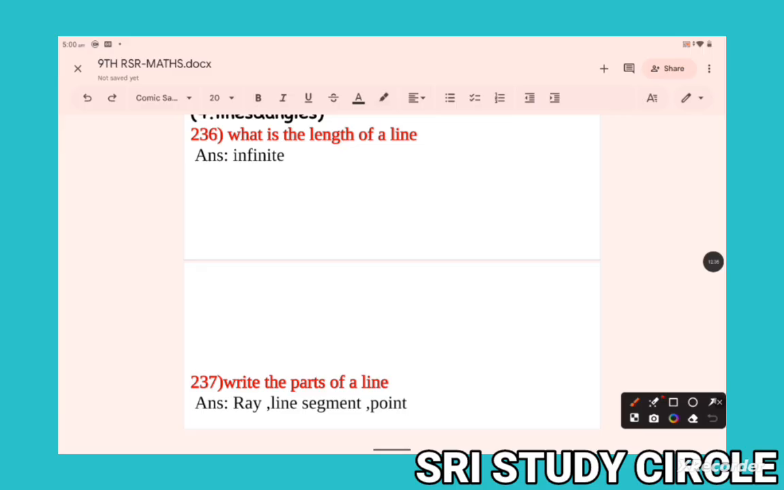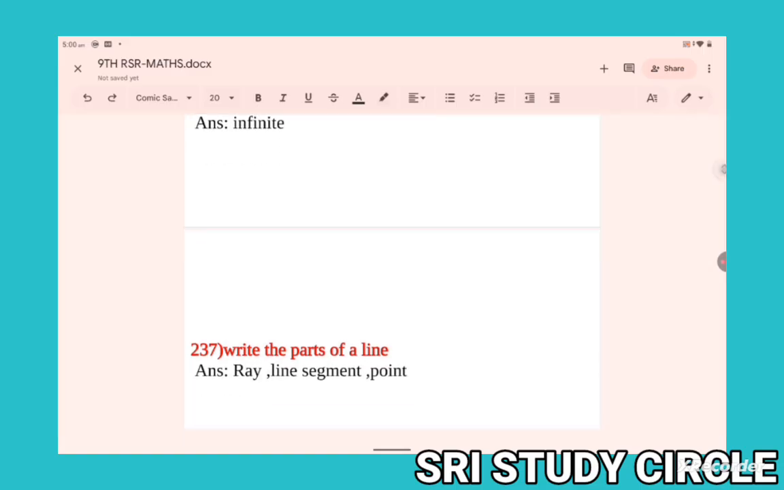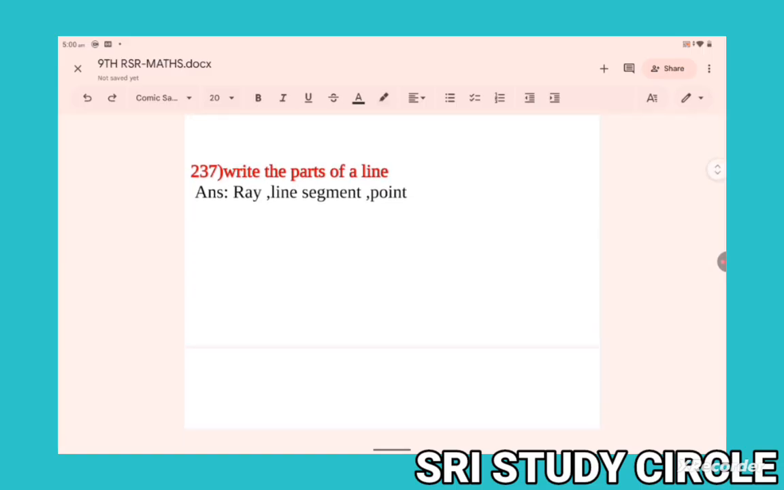What is the length of a line? Infinite. A line has infinite length. Now next question. Write the parts of a line. Ray, line segment, point.